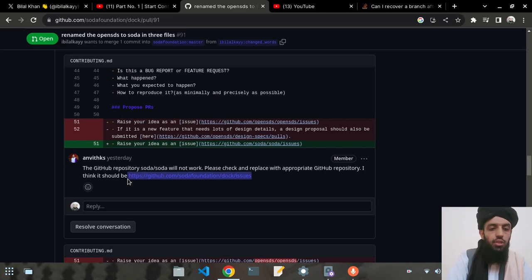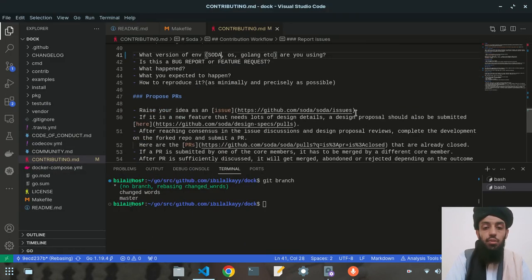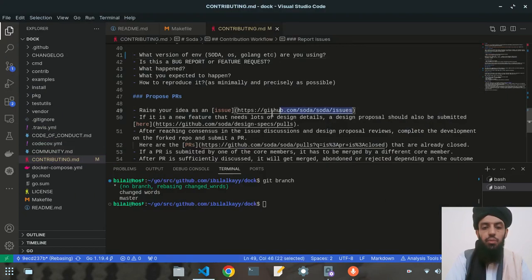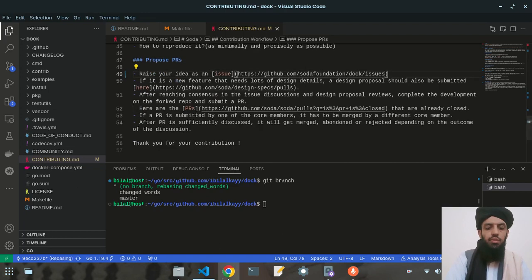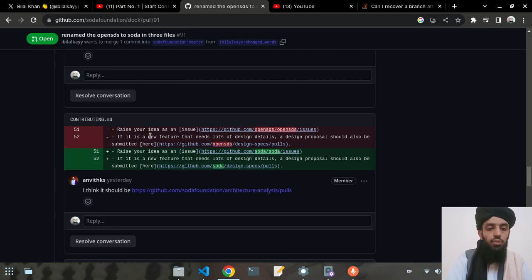Now let's write like this. Where is this proposed PRs? As you can see, this is the link that I need to write, raise your PR, as you can see, this link that they have given. So let's give this link. All right, and once this is done, let's scroll down, and the next thing is the contributing guide, raise your PR.